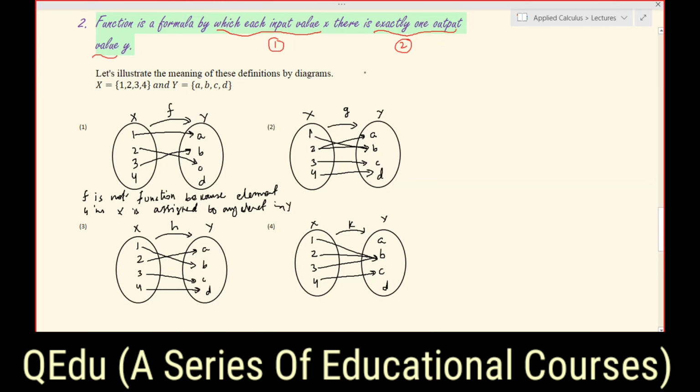The first thing is clear, but the second is not clear here, and that is contradicting. The element 2 in set X is assigned to 2 different elements. That's why we say G is not a function. So we write here G is not a function.